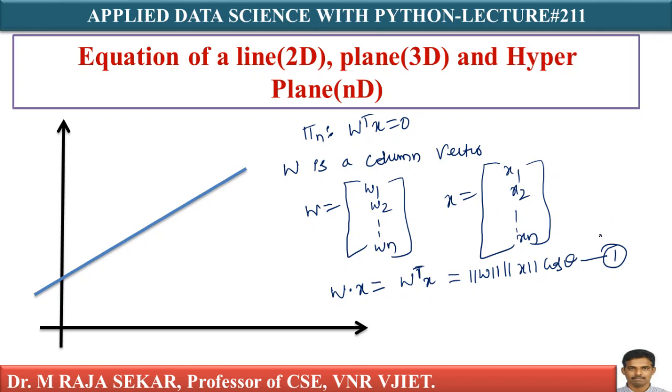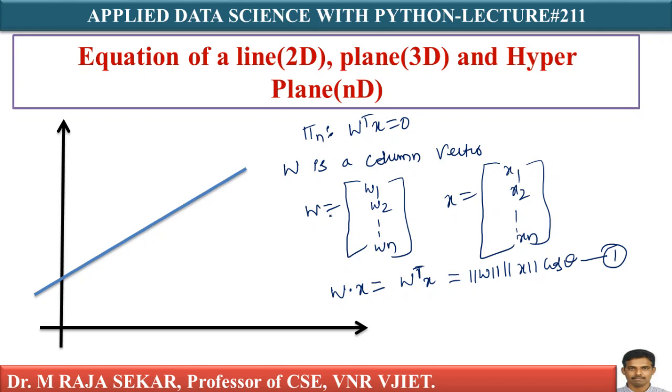Here, instead of looking at W and X as part of an equation, I am just looking at W and X as two vectors. This is the beauty of linear algebra. So W is an n-dimensional point, and X is an n-dimensional point. So these are 2 points.